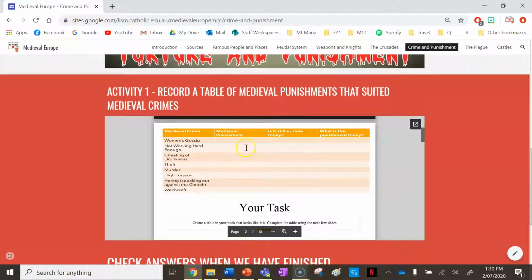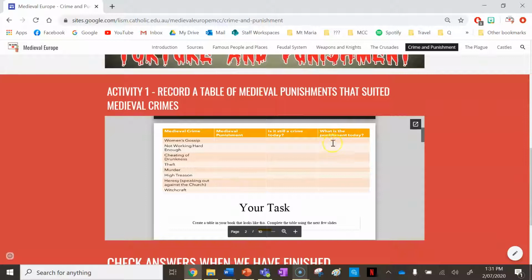The answers are here. You need to say for each one, is it still a crime today? So for instance, women's gossip is not a crime. However, drunkenness, for drunk and disorderly, you can still get charged for that. Theft and murder are still crimes. Heresy is speaking out against the church. And then high treason as well is speaking out against your king or doing something that's negative against your kingdom, that's actually going to be to the detriment of your kingdom.